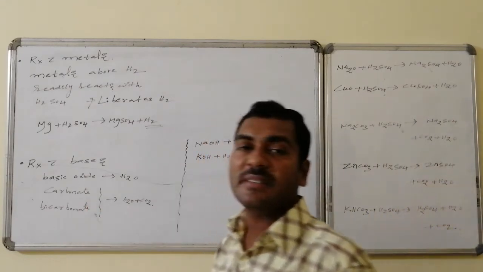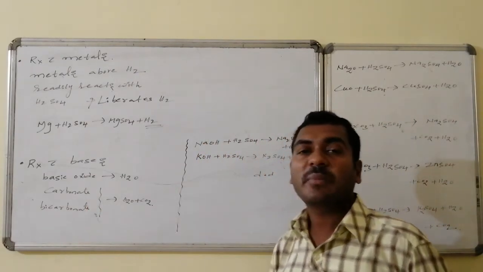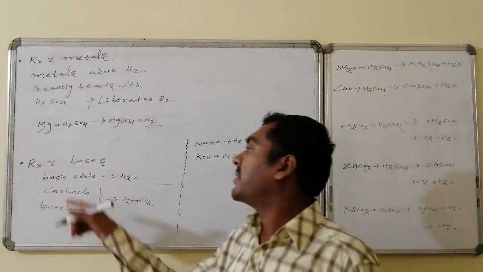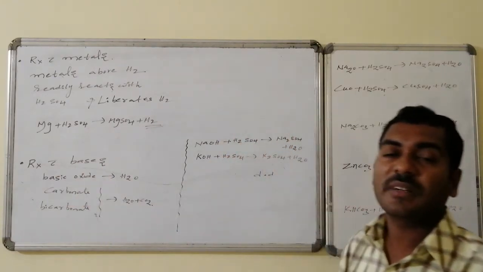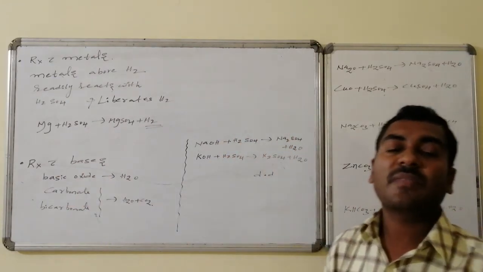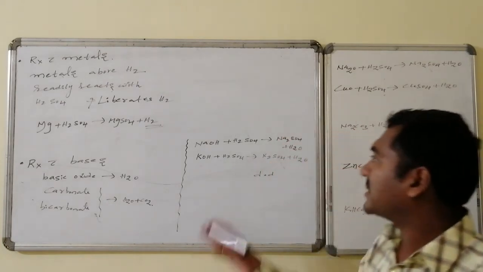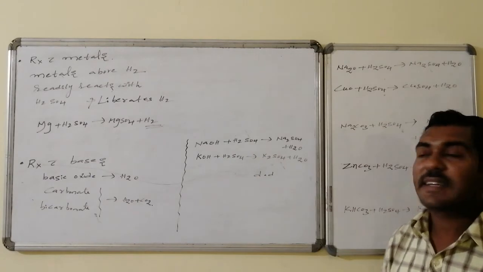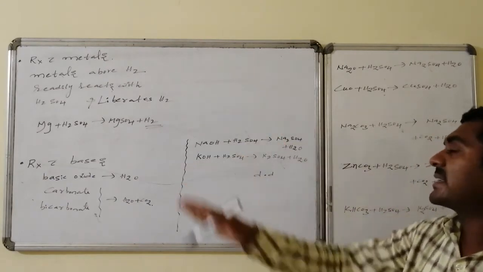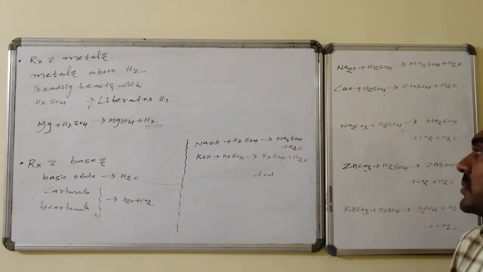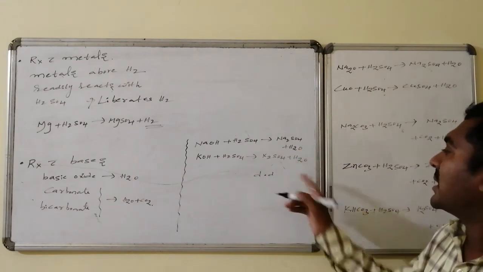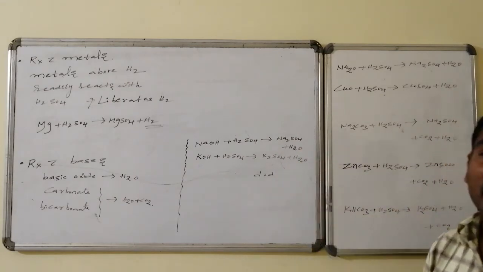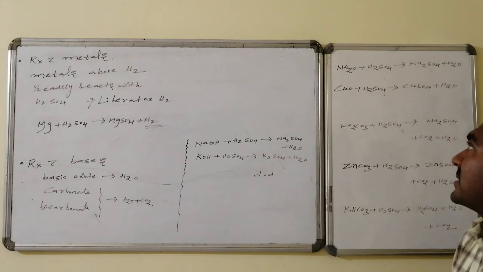Carbonates and bicarbonates are converted to water followed by carbon dioxide followed by salt. Whereas bases on reaction with sulfuric acid, salt formation followed by water formation occurs. Let us go for the bases. Sodium hydroxide is a base, sulfuric acid is an acid. In between them, if reaction occurs, it is converted to salt followed by water. It is a non-redox reaction, a double displacement reaction.